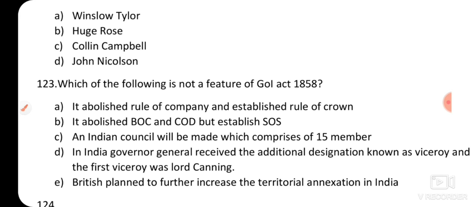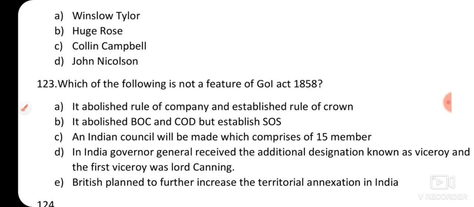Option A, it abolished rule of the company and established rule of the crown. Option B, it abolished the Board of Control and Court of Directors but established the Secretary of State. SOS means Secretary of State. Option C, an Indian council will be made which comprises 15 members. Option D, in India, the Governor General received the additional designation known as Viceroy, and the first Viceroy was Lord Canning.